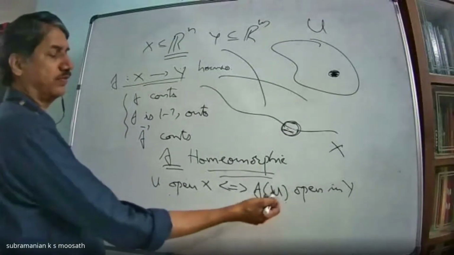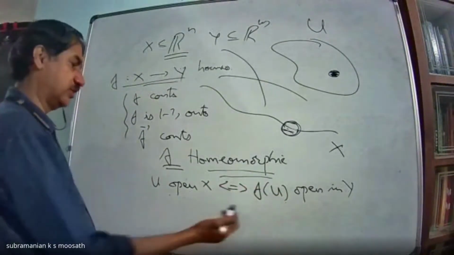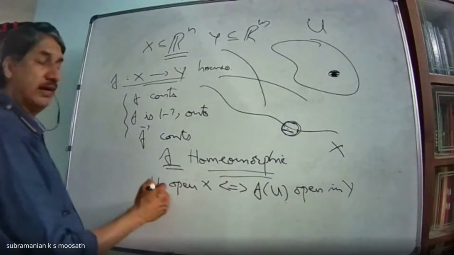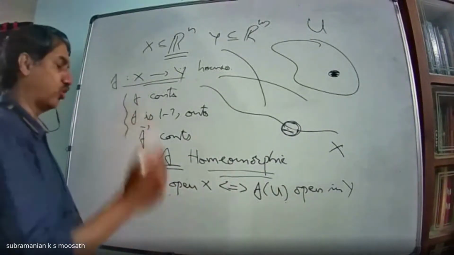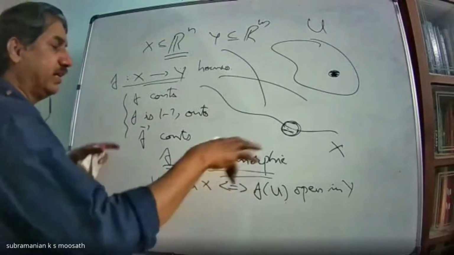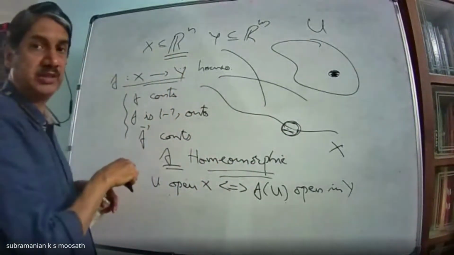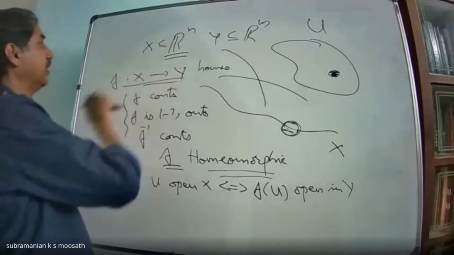Similarly, if f of U is open in Y, since f inverse is continuous, U is open in X.